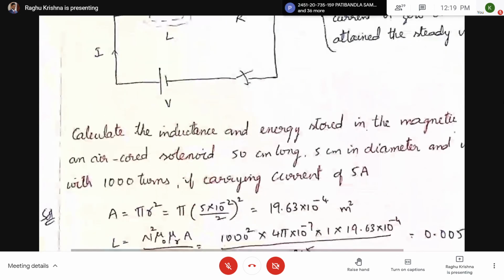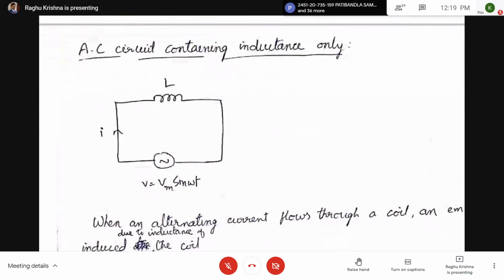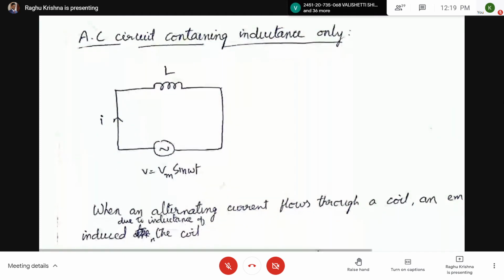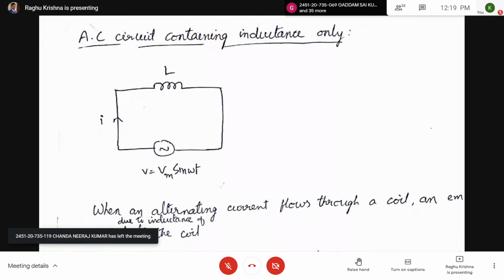So here, coming to BW. BW starts from this circuit, AC circuit containing inductor only. This topic is there in your syllabus. If you don't understand all those formulas, no need to worry, that will not come under the BW subject. In the BW subject, you are going to have this topic, AC circuit containing inductor only. Here we are going to obtain the relation between voltage and current and also the power.